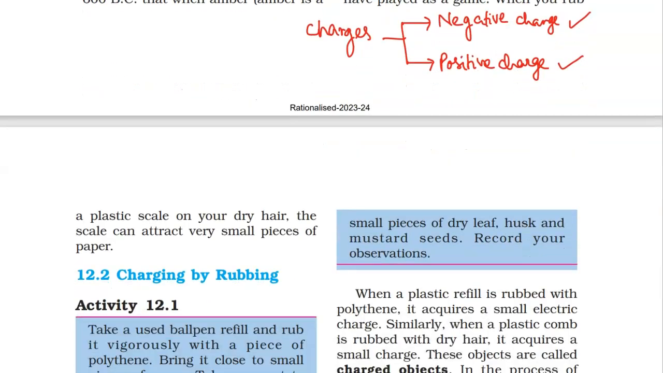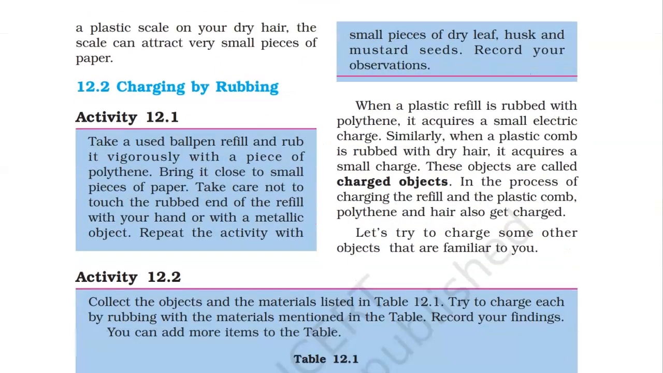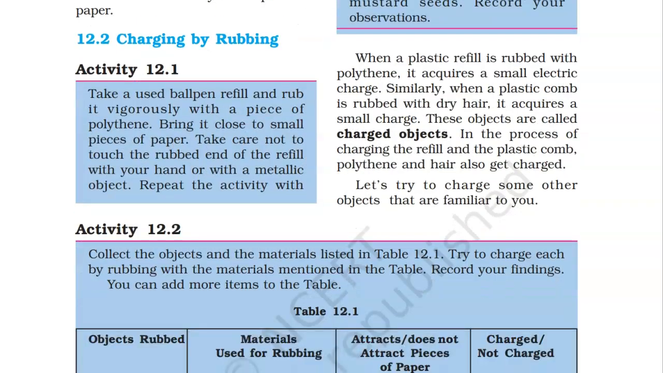Now, how can we charge a body? Just now I told you that if you brush your comb through your dry hair, the comb becomes negatively charged. Or if you rub amber with fur, the charges get accumulated in them. One becomes positively charged, the other becomes negatively charged. So this is charging by rubbing, also called charging by friction.